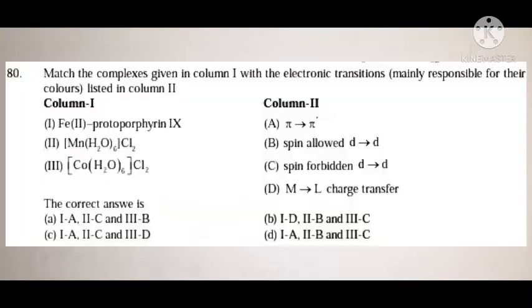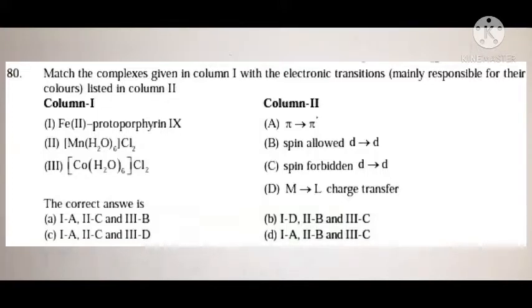So friends, in this video we are going to discuss previous year questions of coordination chemistry which was asked in CSIR NET June 2015 exam. Okay, so let's start. Now see, this is your first question and it says match the complexes given in column first with the electronic transition mainly responsible for their colors listed in column second.